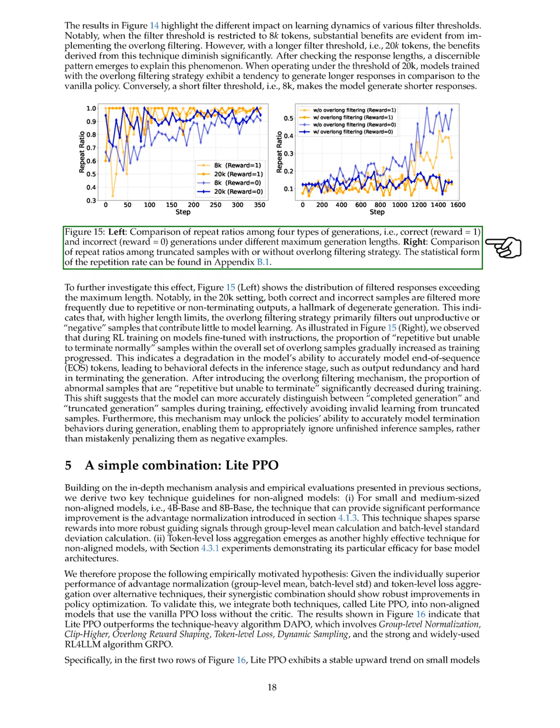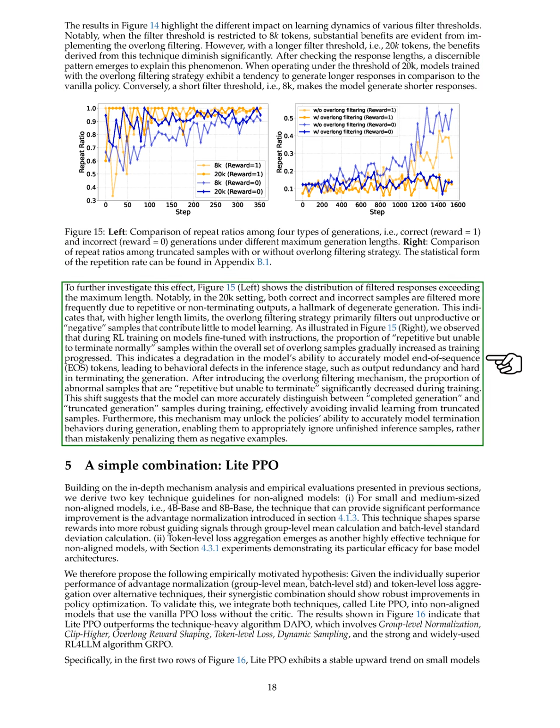We further examine the distribution of filtered responses that exceed the maximum length. In the 20,000 token setting, both correct and incorrect samples are filtered more often due to repetitive or non-terminating outputs, which indicates unproductive generation. This suggests that higher length limits allow overlong filtering to effectively remove less useful samples that do not aid model learning.